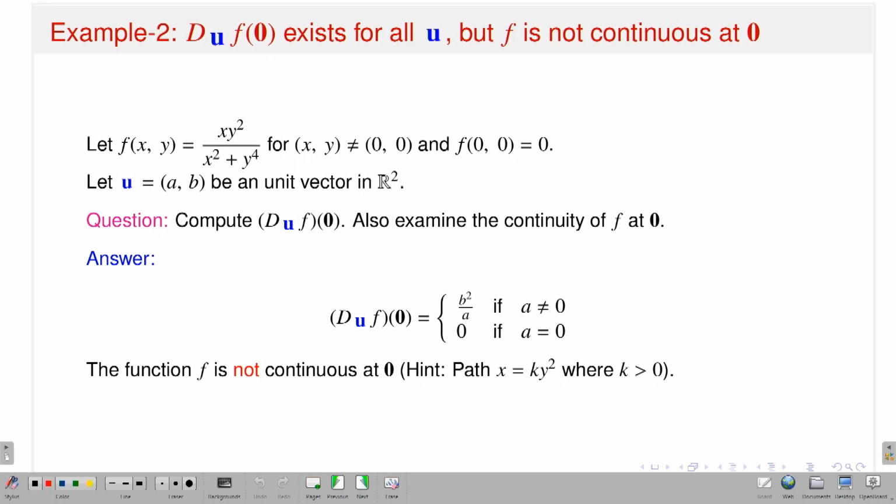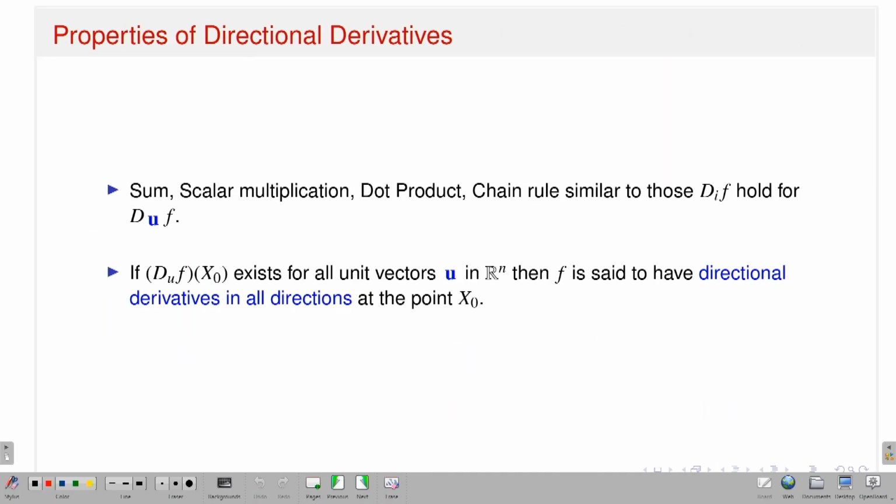So, if I go back, maybe I can show this. Yeah, this is the one. So, this is the example. This is the directional derivative, which exists in all directions. However, this is not continuous. If it is not continuous, that means it is not differentiable at the point (0,0), and therefore the total derivative does not exist. Okay.